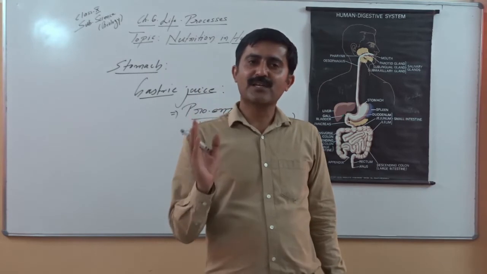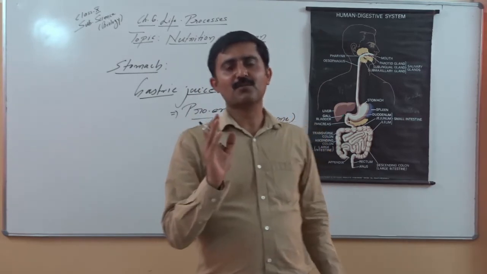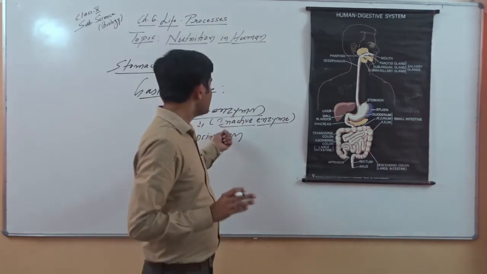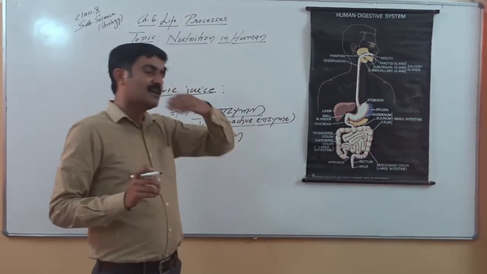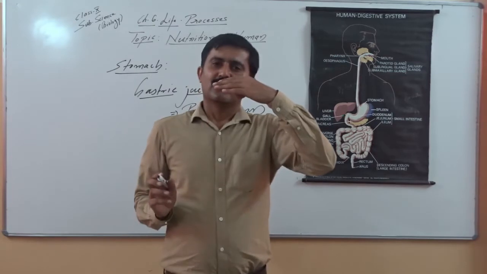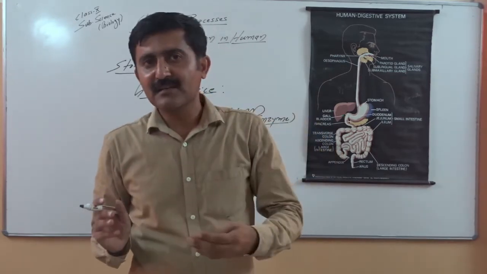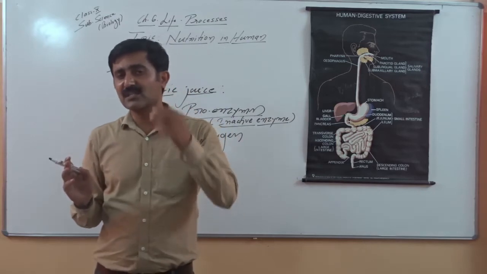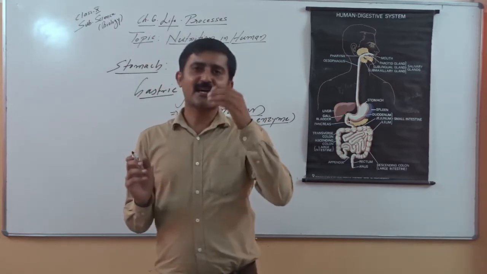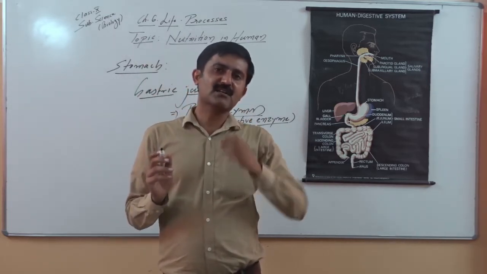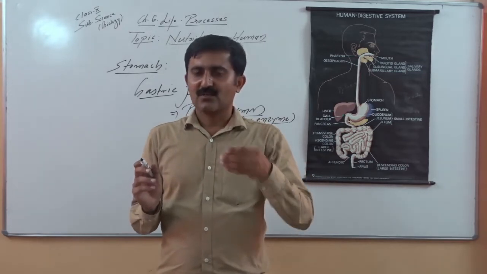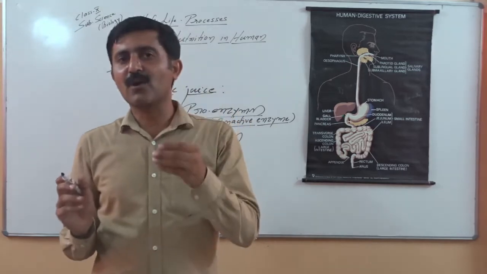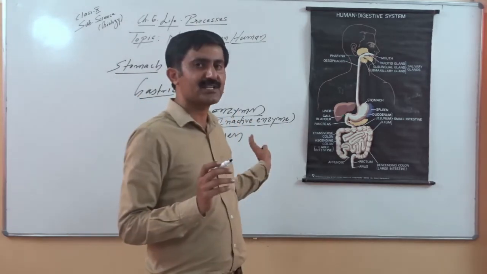So these powerful enzymes may damage our stomach wall. To prevent it, these enzymes are released in the form of pro-enzymes or inactive enzymes, and our stomach's inner lining is protected by the presence of mucus. The mucus lining separates the inner environment of the stomach from the wall of the stomach. So mucus protects our stomach wall from the action of these protein digestive enzymes.